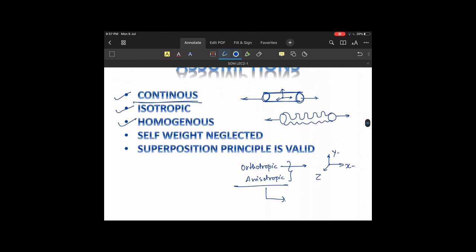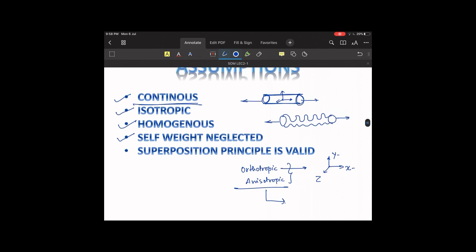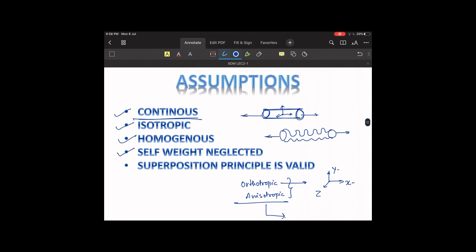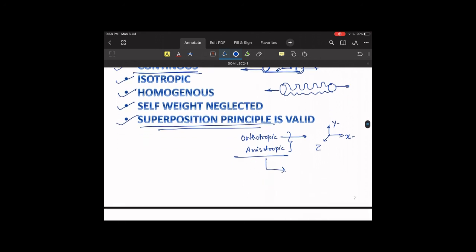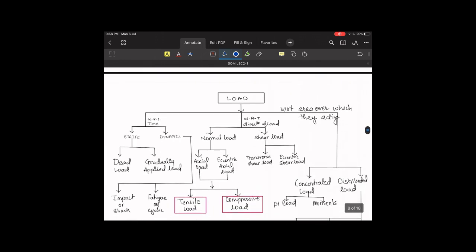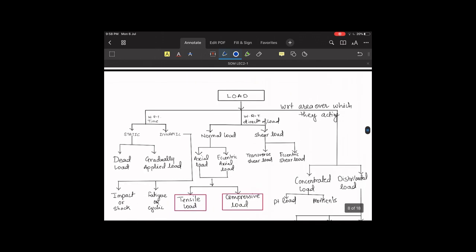Whenever we deal with a problem of solid mechanics, the self weight of that component will always be neglected. We will never take self weight into account. We will always deal with the external forces which are applied on the component. The superposition principle you are already aware of, so there is no need to talk about it. It is also valid in this case. The next thing is types of load, because we have to deal with them, so we must be aware of the different types of loads.